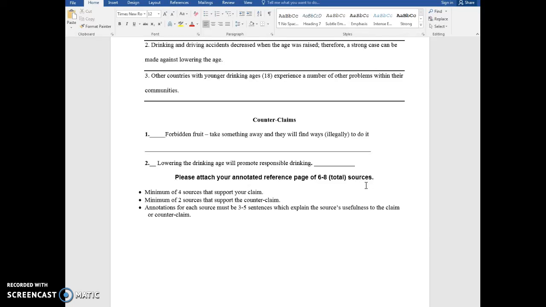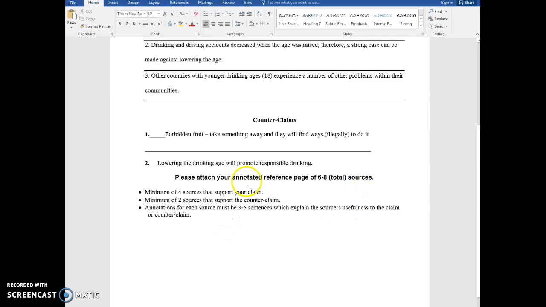The second counterclaim she found was that lowering the drinking age will promote responsible drinking. That's what the other side is saying. So the student has done research to find out that these are at least 2 of the reasons that those who are against what she's saying feel.